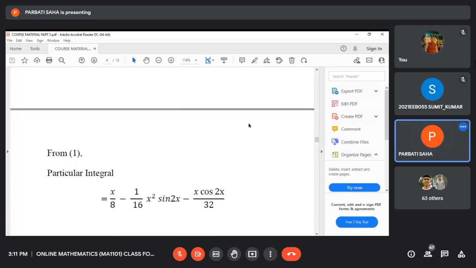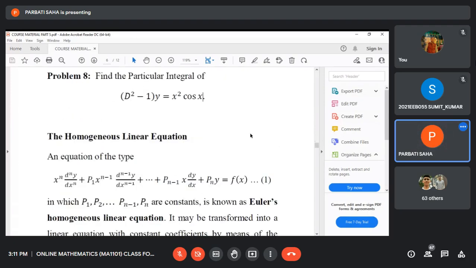Okay. But I think this formula may not be used. Can you tell me whether this formula may be avoided? Because if you replace cos x by e to the power ix plus e to the power minus ix whole divided by 2, then I think this formula may be avoided.